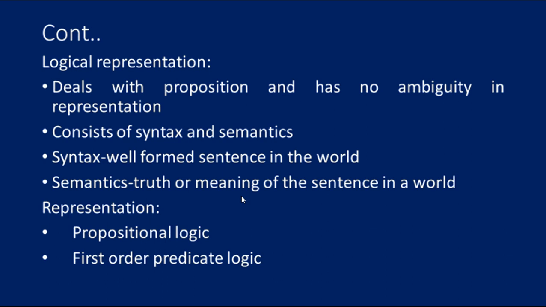Meta knowledge is knowledge about other types of knowledge, that is called meta knowledge. Heuristic knowledge represents the knowledge of some experts in a field or subject. Structural knowledge is the basic knowledge for problem solving. It describes relationships between various concepts such as kind of, part of, and grouping of something, all these things. So this is about the types of knowledge.